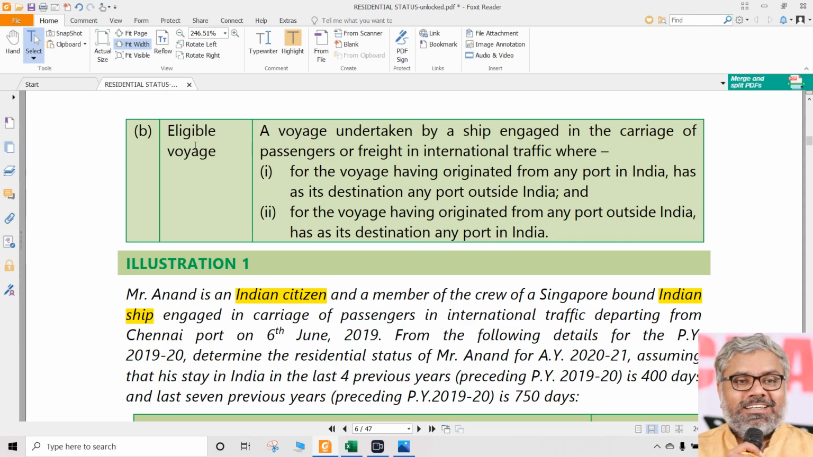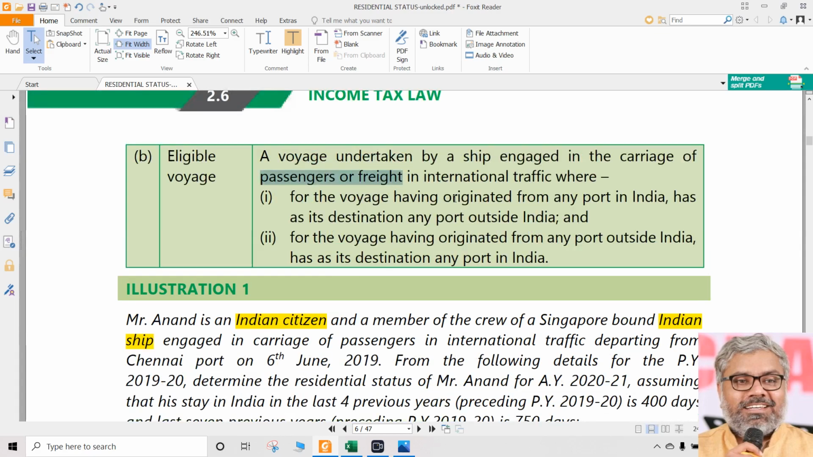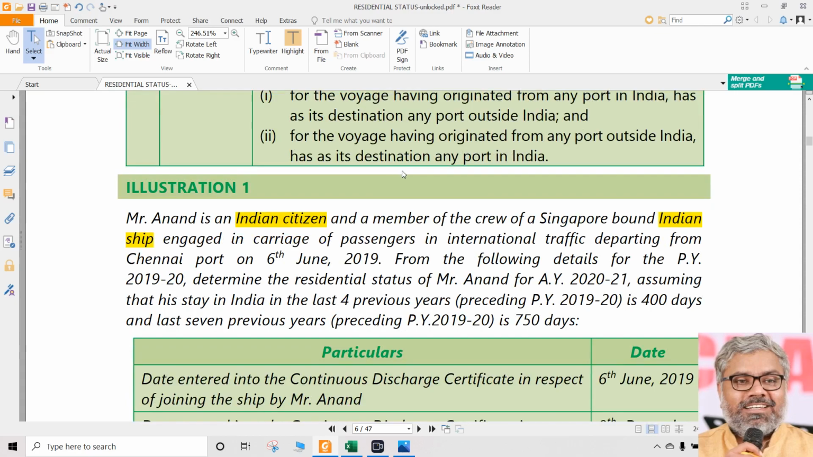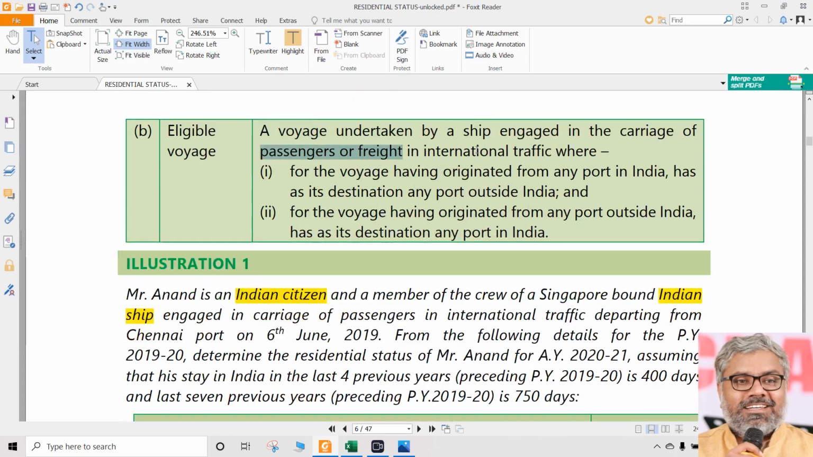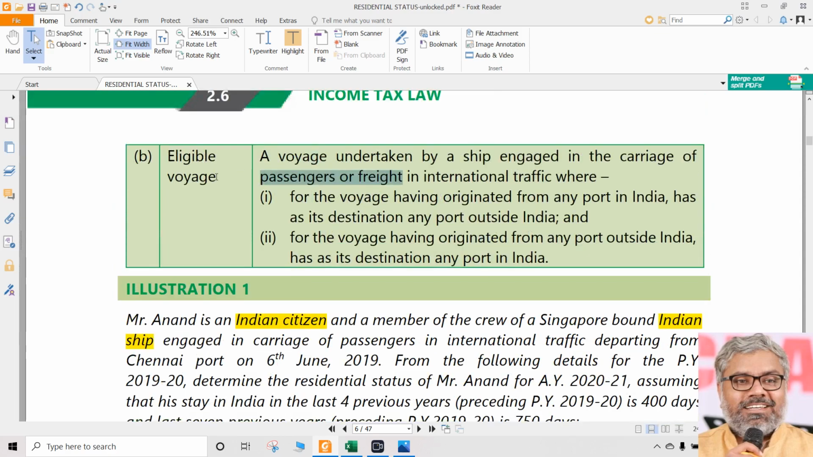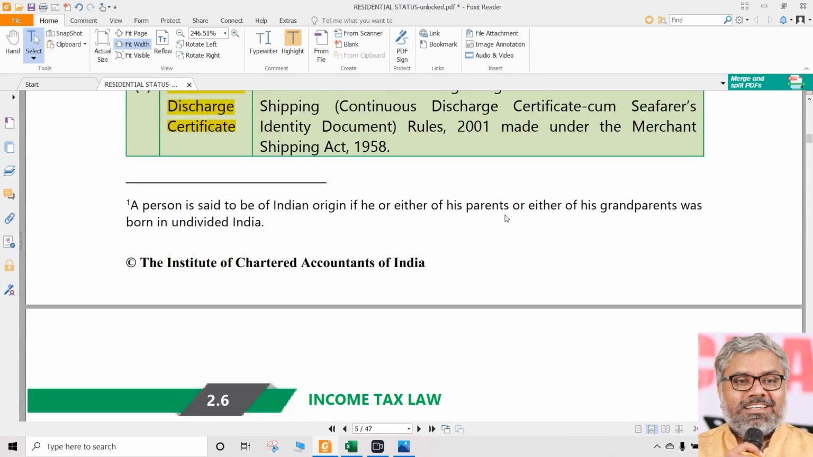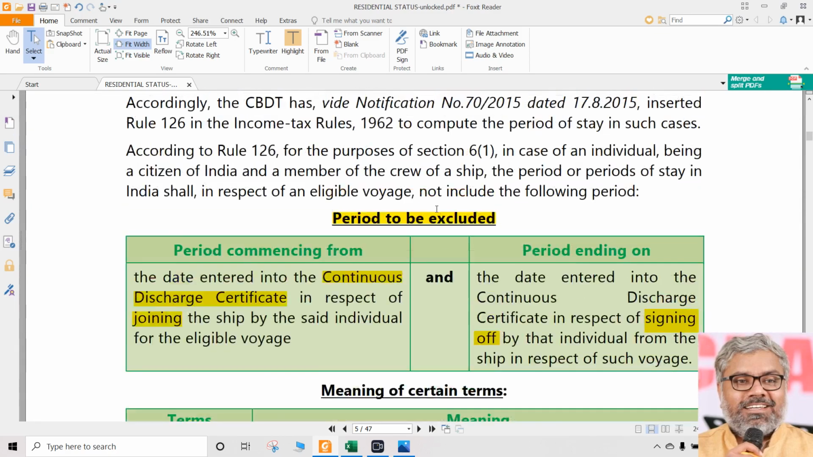And what is an eligible voyage? That also is just mentioned, where a ship is taking carriage of passengers or freight. So what else is there, sir? What else will be there? Voyage means either the ship will take passengers or freight. So both are covered here, so don't worry about them. There is no specific condition that we have to really look at, which is eligible, which is not eligible. So don't worry about this eligible voyage. Mostly what you have to remember is continuous discharge certificate.